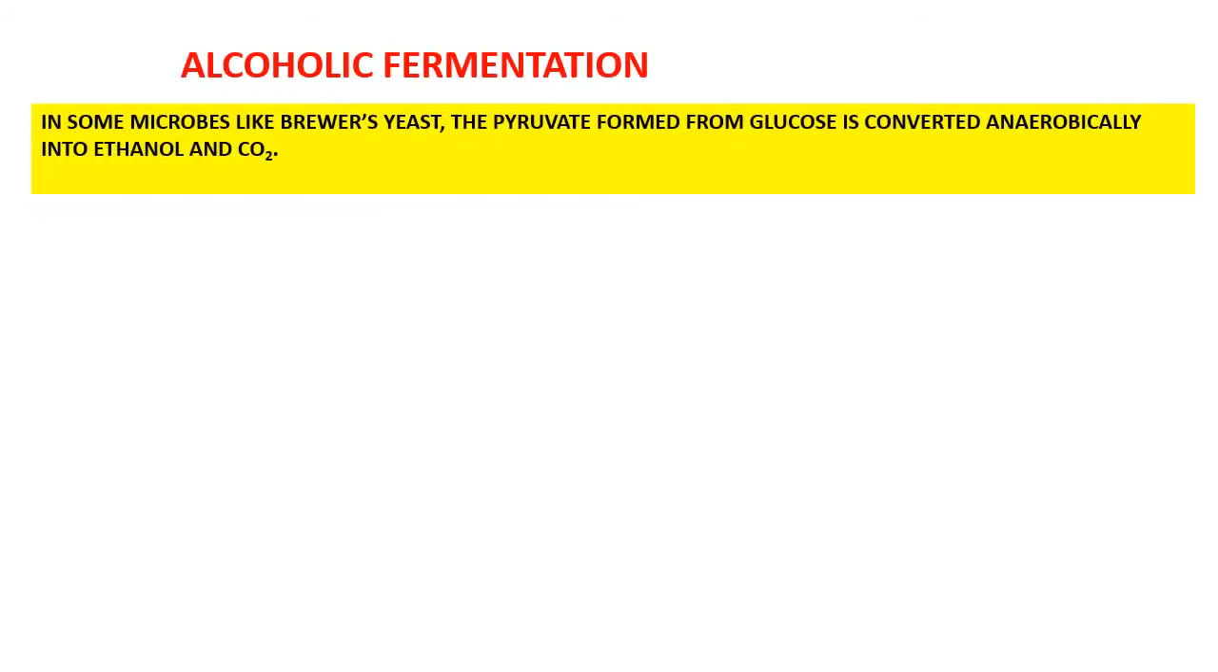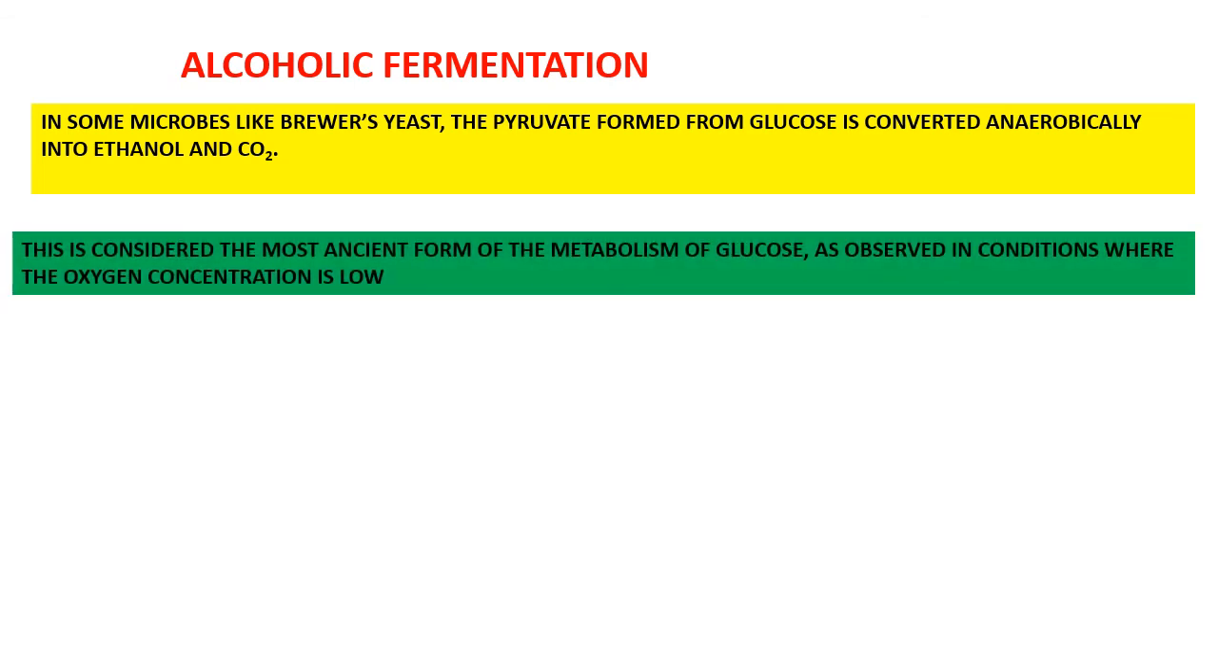Another fate of pyruvate under anaerobic condition is alcoholic fermentation. In some microbes like yeast, the pyruvate formed from glucose is converted anaerobically into ethanol and carbon dioxide. This is considered the most ancient form of metabolism of glucose.